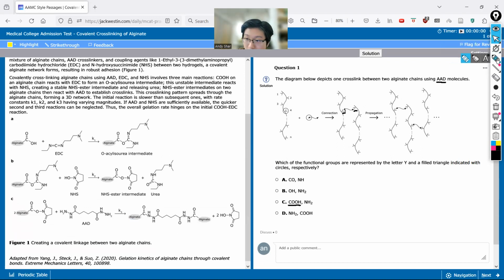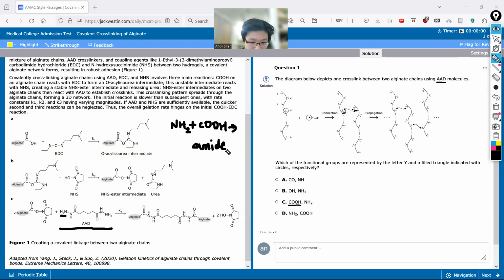AAD is this molecule. What can it use to connect to the COOH? It's the NH2 here. When NH2 binds to COOH, this is a really classic biochemical synthesis reaction. You get an amide bond. That's the main thing you get.